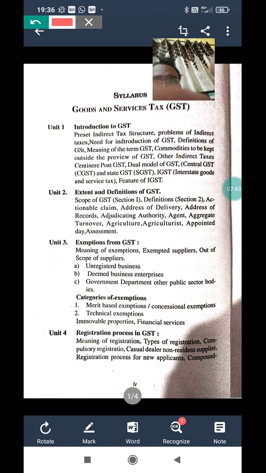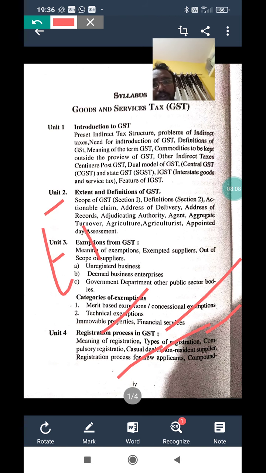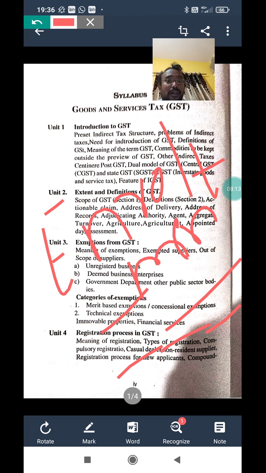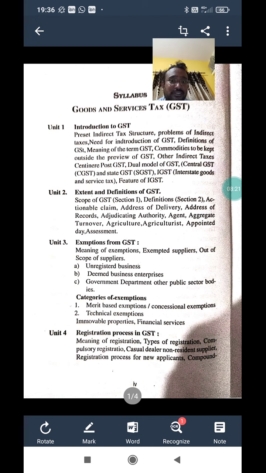So in that registration, what do they concentrate on? Meaning of registration, types of registration. For example, compulsory registration is there, casual dealers are there, and non-resident dealers are there. There are so many types of dealers which we see in this chapter. In simple words, registration means enrollment of a business, where you enroll your business with the GST authority. That is considered registration.